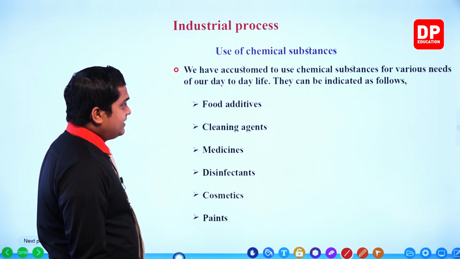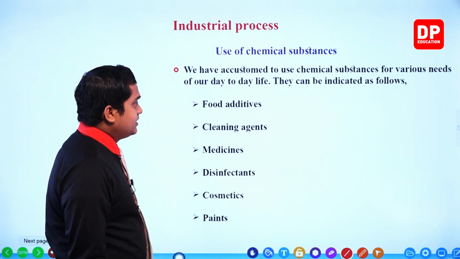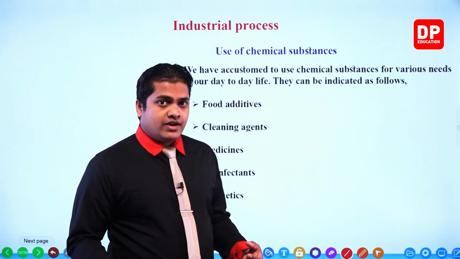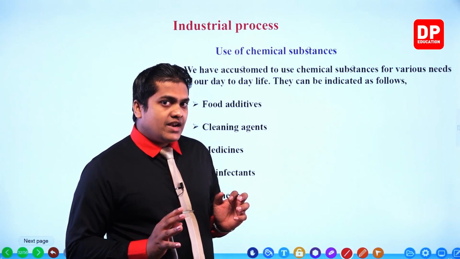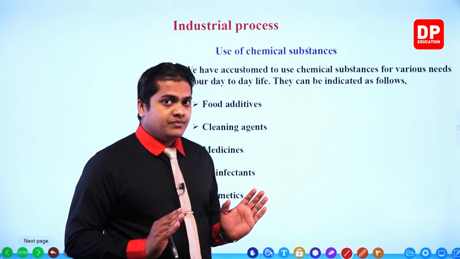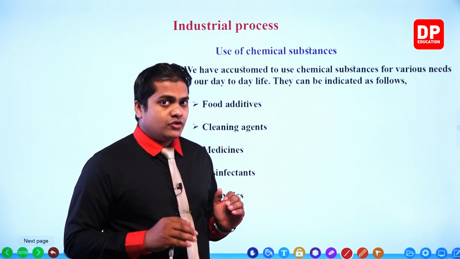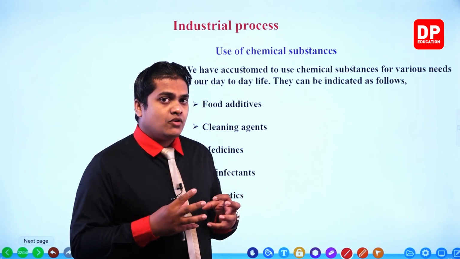Number one, food additives, right? There are different kinds of food additives. We discussed food additives in the earlier grade, my dear children, about the food preservation part. I think that you have a good idea about food additives.